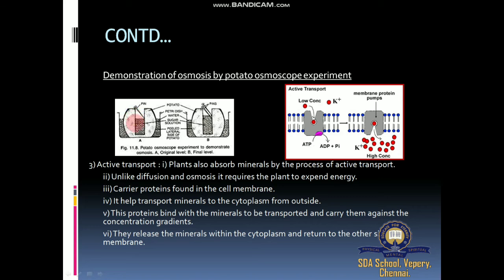Partially means half, only half the amount of sugar or salt solution inside it. Then mark it with the help of a small pin. Stick a pin into the potato to mark the level of the sugar solution.